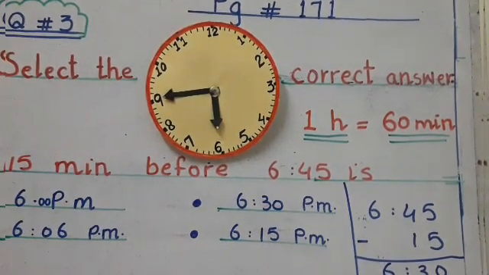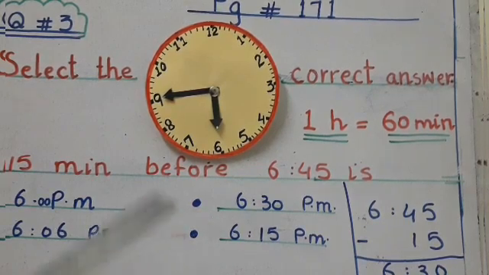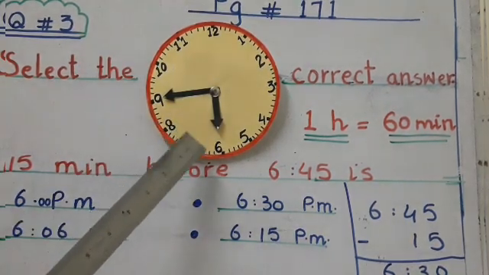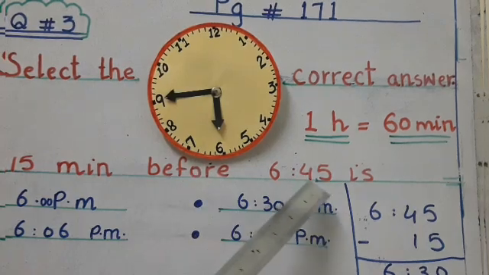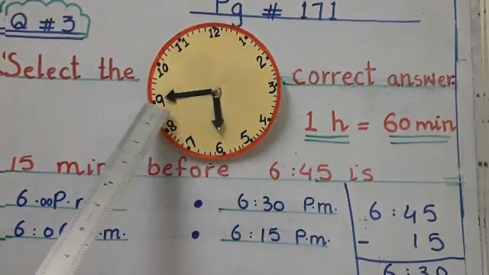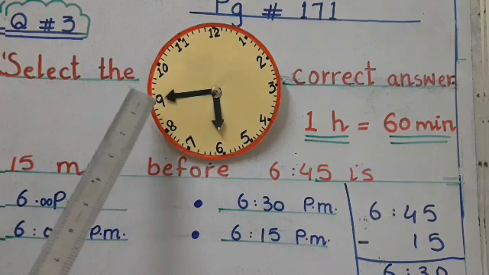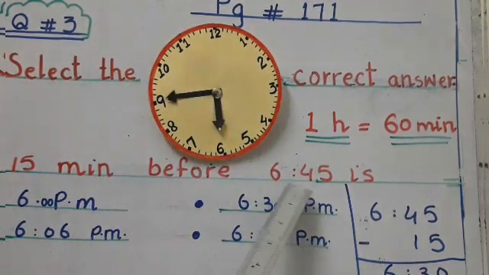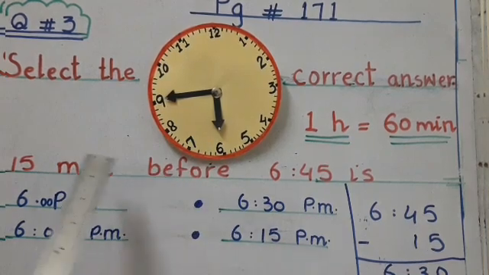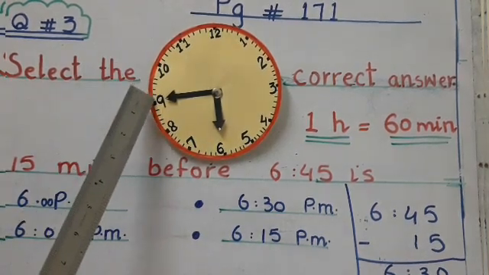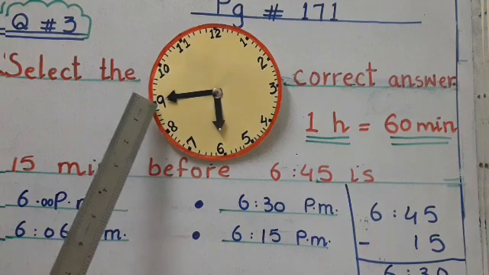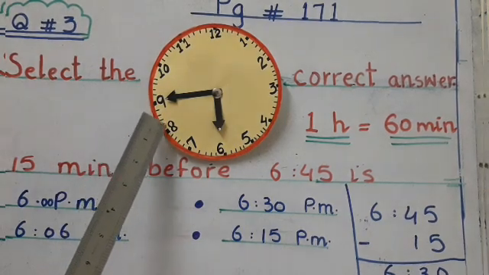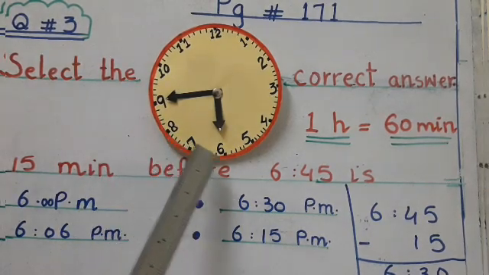Okay, students, I will explain with two methods. For example, you can set your clock as 6:45, 9 fives are 45 minutes. Just set your clock in this way, and then you can count backward 15 minutes. You can see the divisions 5, 10 and 15.